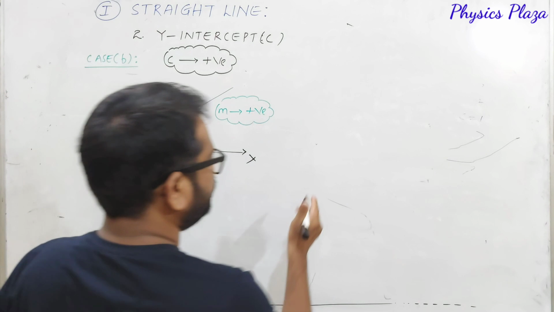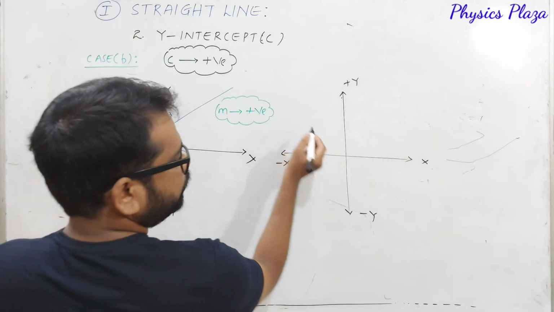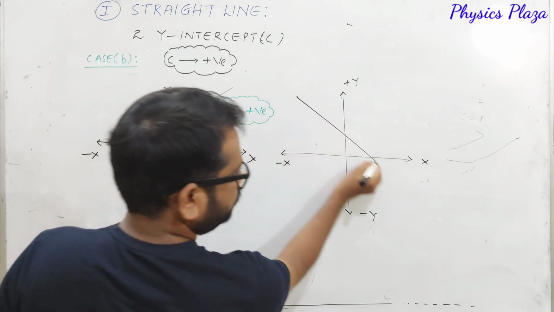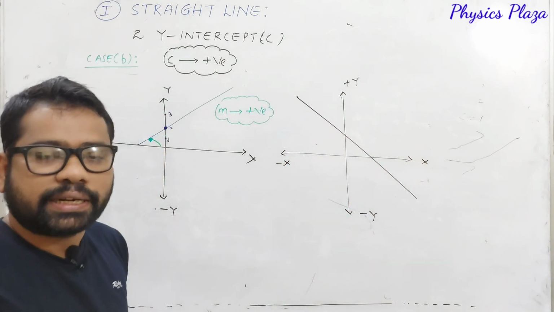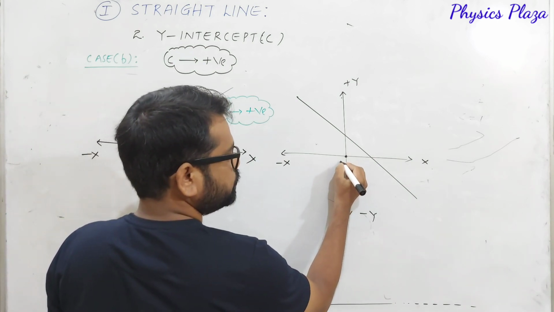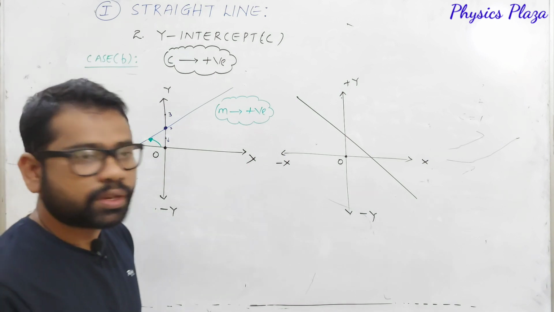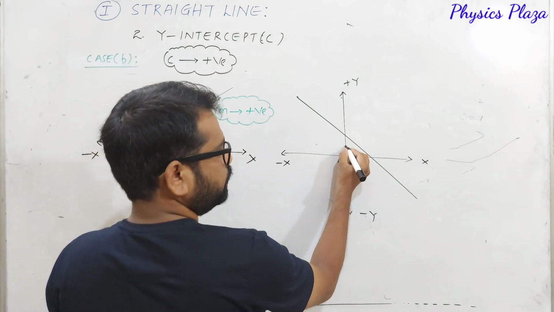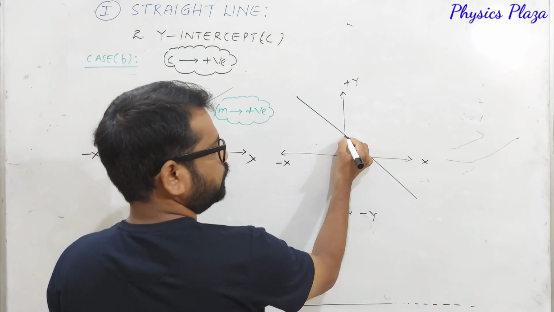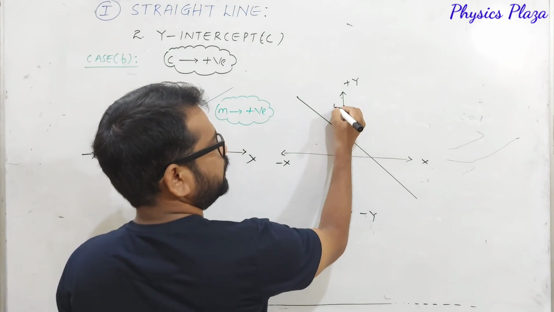And have a look here at the y-axis. Children, what if a straight line is cutting like this? So here is the origin. In every graph we must mark the origin. For suppose it is 1, 2, 3, 4, something like that.